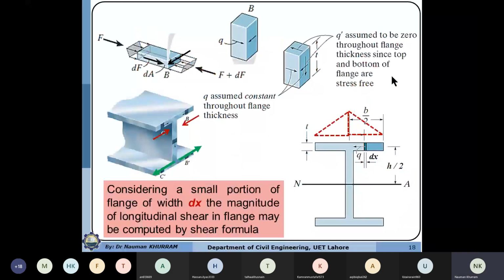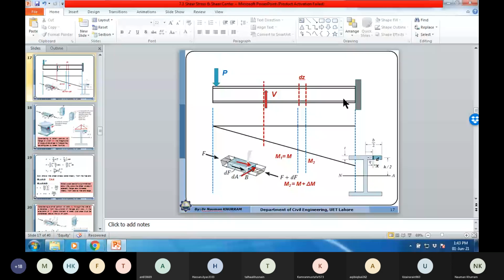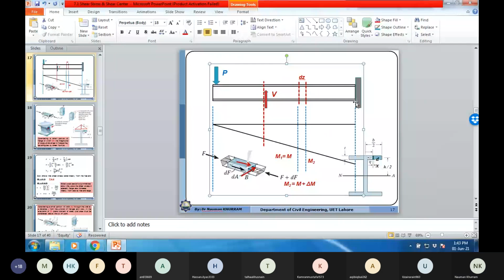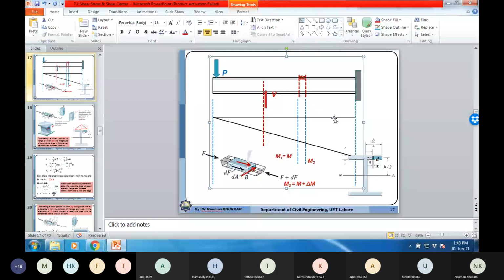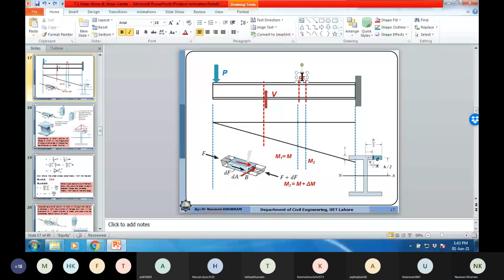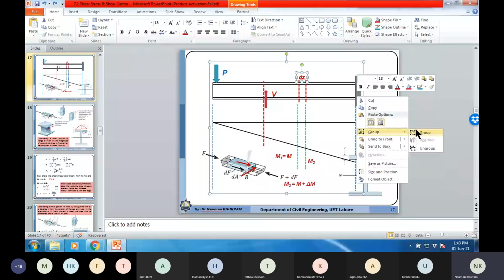I need to modify it a little bit, just to make this derivation compatible with the calculation that I have shown.